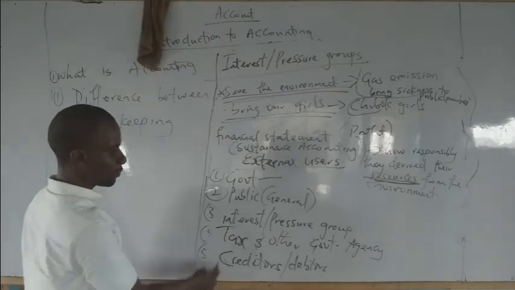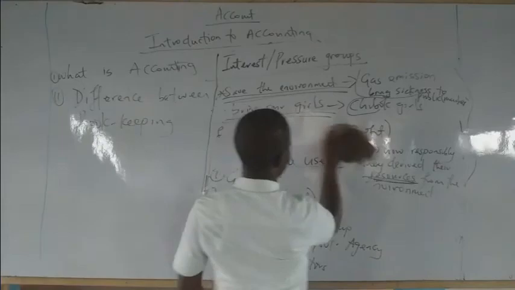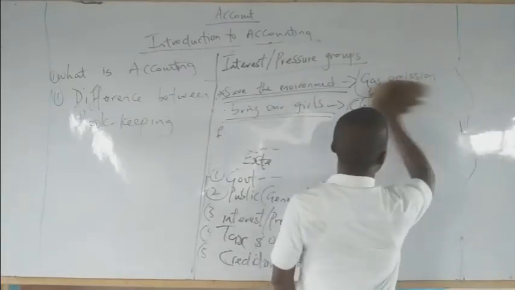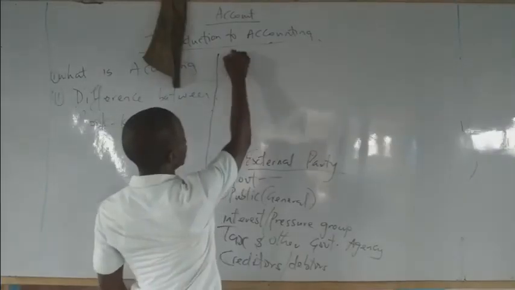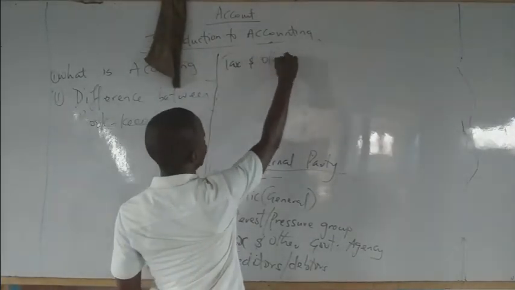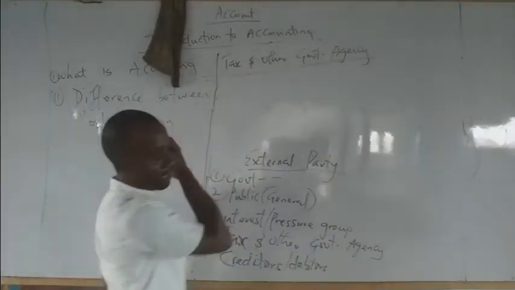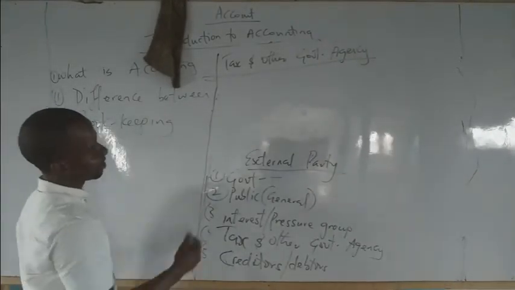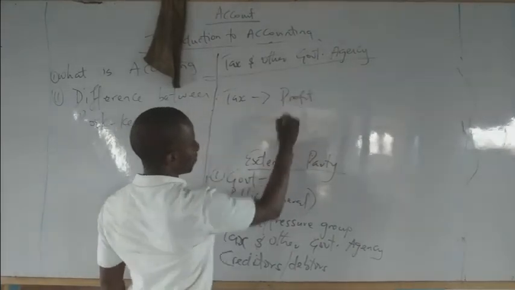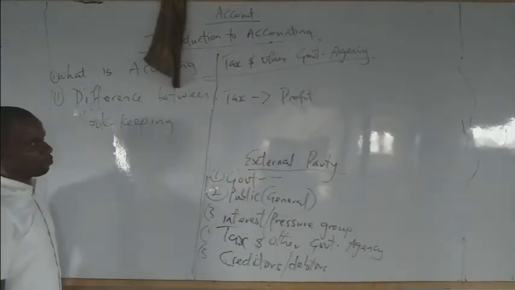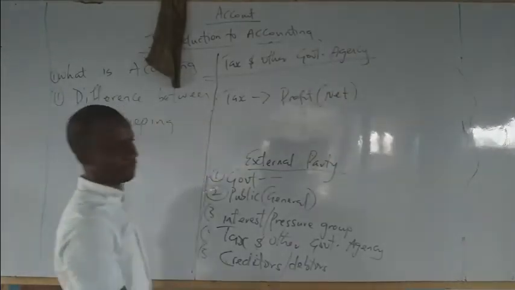Then this next set of people, tax and other government agencies. Now, what is the essence of this tax? Their main aim, what they look at is profits. Profit, that is what they're after. Now, why are they after your profit? Usually, your net profit.